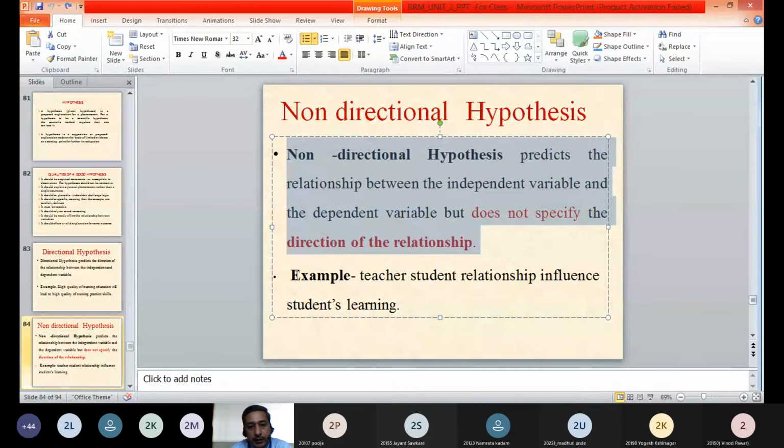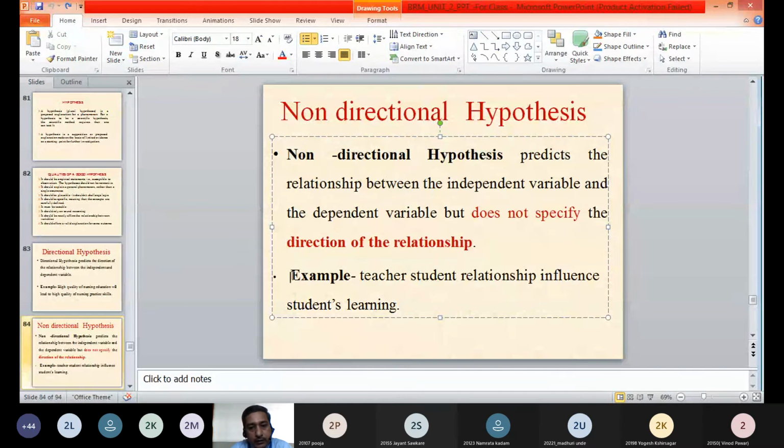You may take an example of non-directional hypothesis: teacher-student relationship influences the student's learning. Here we are saying that teacher-student relationship influences the student's learning.